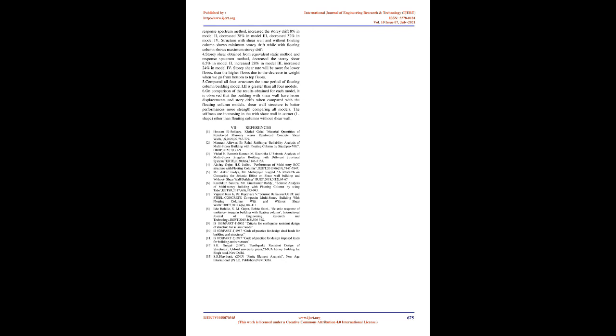6. On comparison of the results obtained for each model, it is observed that the building with shear wall has lesser displacements and story drifts when compared with the floating column models. Shear wall structure has better performance and more strength comparing all models. The stiffness is increasing with shear wall in corner, L shape, other than floating columns without shear wall.